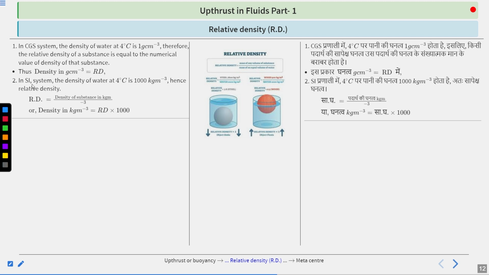In the SI system, the density of water at 4 degrees Celsius is 1000 kg m^-3. Hence, the density in kg m^-3 equals RD multiplied by 1000.